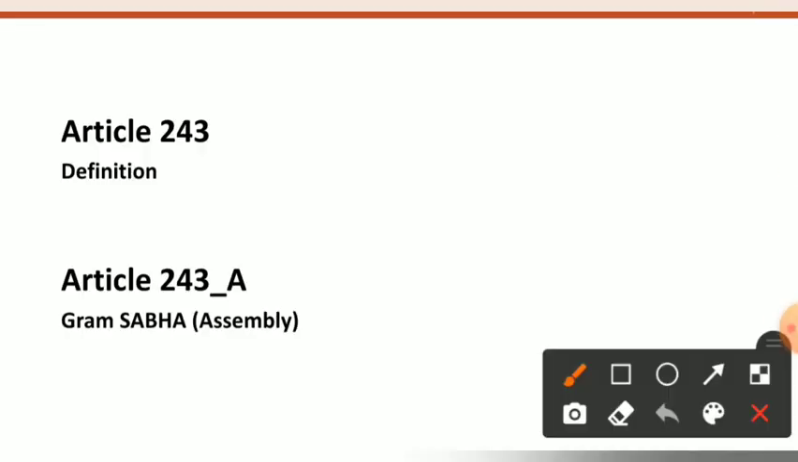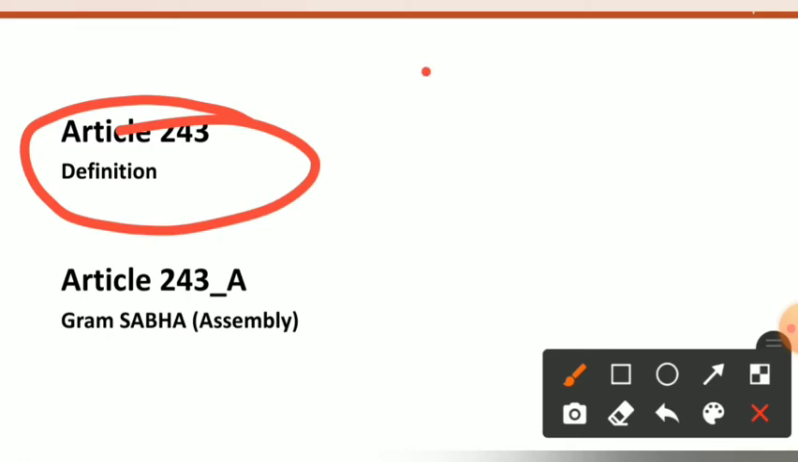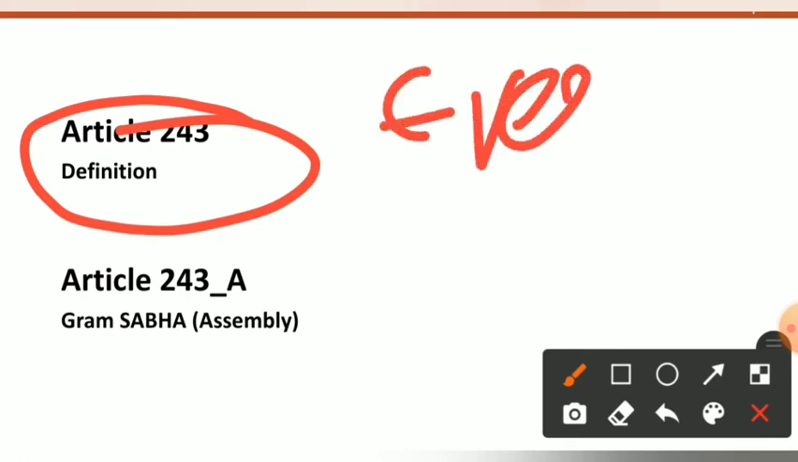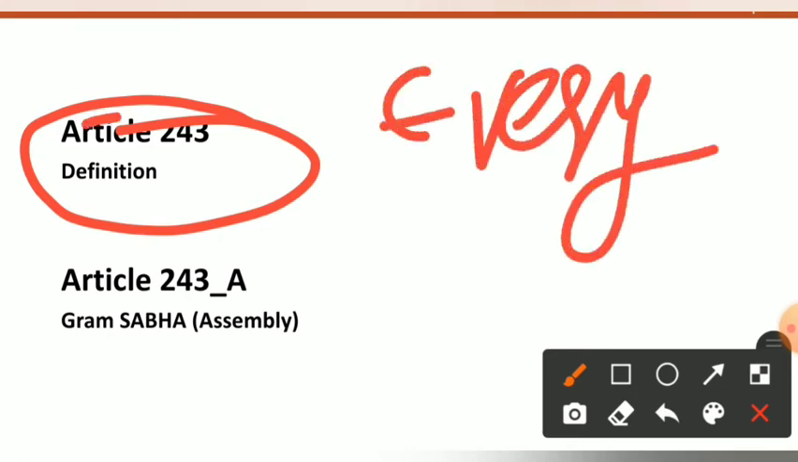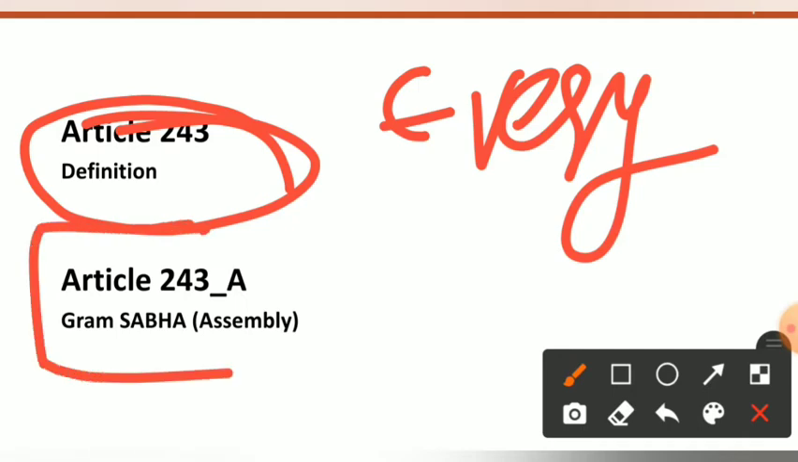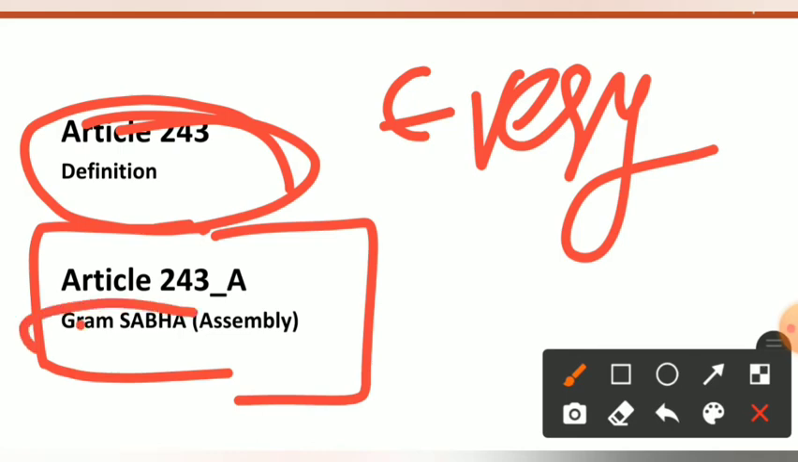Now see here, first we have to remember, we know that everything has first its definition. So article 243 deals with the definitions. Now see here, article 243A deals with the Gram Sabha. Now how will we remember this article 243A to which it deals?